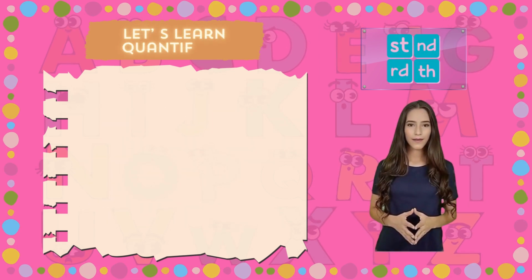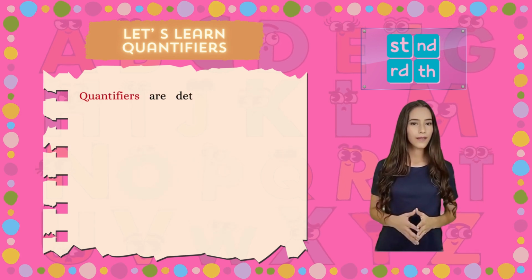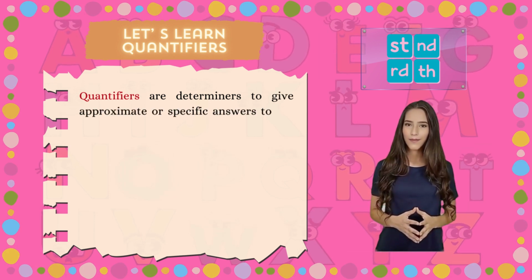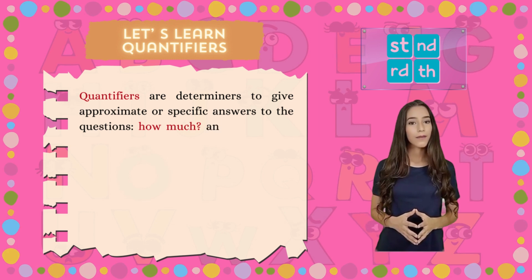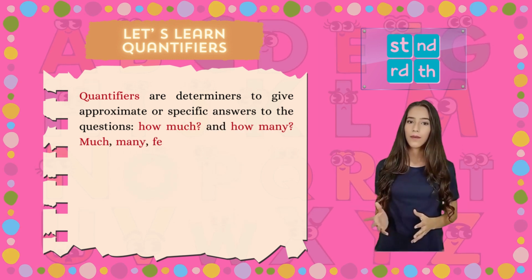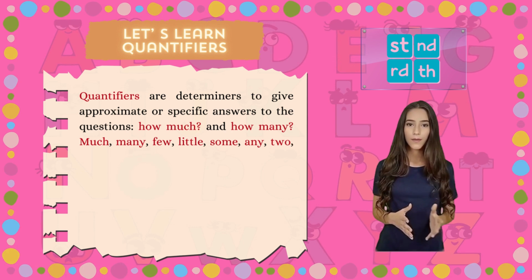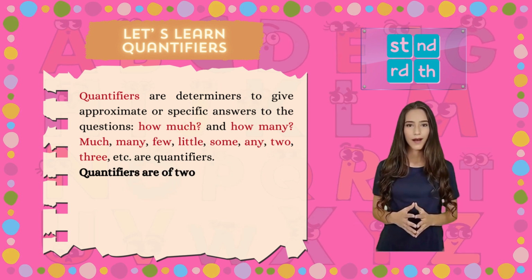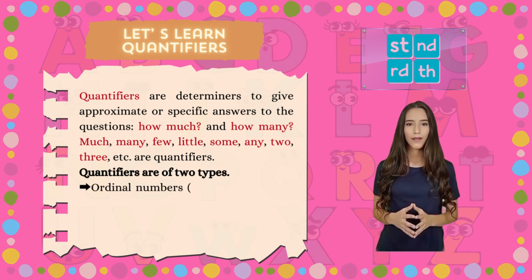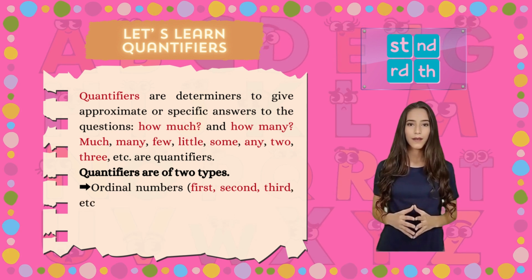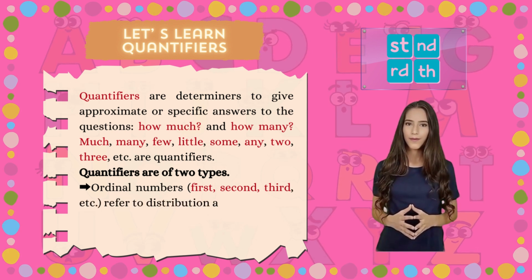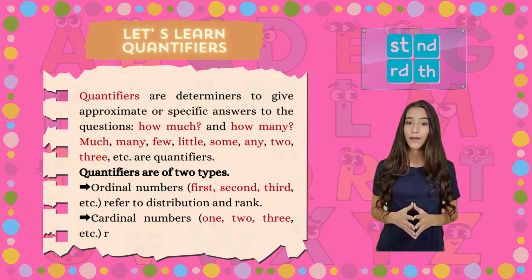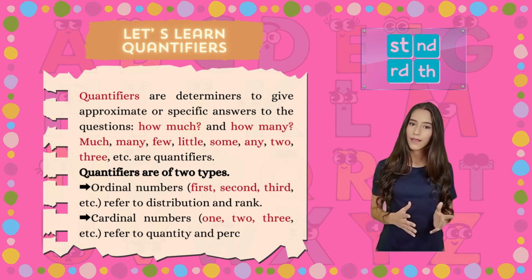Let's learn quantifiers. Quantifiers are determiners that give approximate or specific answers to the questions how much and how many. Much, many, few, little, some, any, two, three, etc. are quantifiers. Quantifiers are of two types. Ordinal numbers, first, second, third, etc., refer to distribution and rank. Cardinal numbers, 1, 2, 3, etc., refer to quantity and percentage.